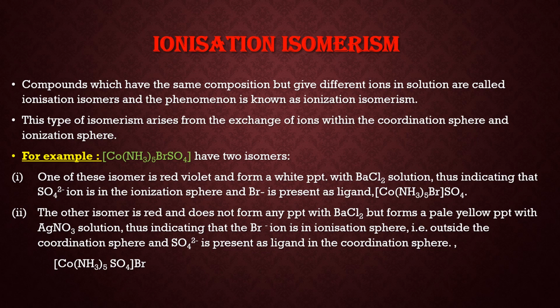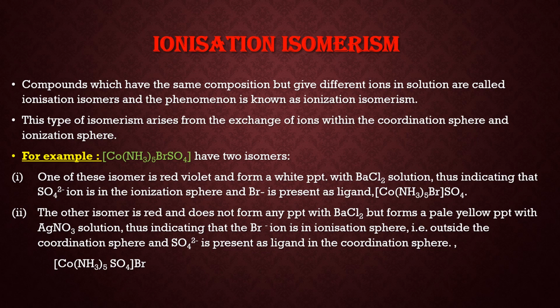One of these isomers is red violet in color and gives white PPT with BaCl2 solution. It shows that the sulfate ion is present in the ionization sphere, and bromide ion is present in the coordination sphere. So the formula is [Co(NH3)5Br]SO4.